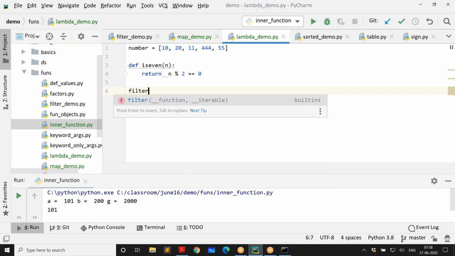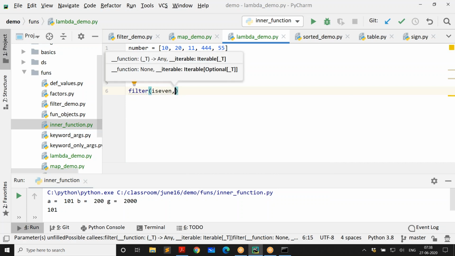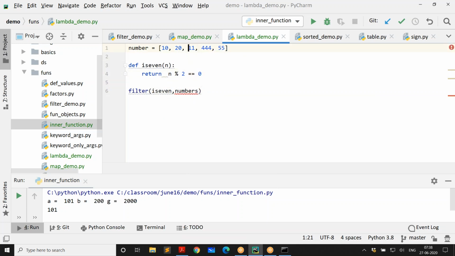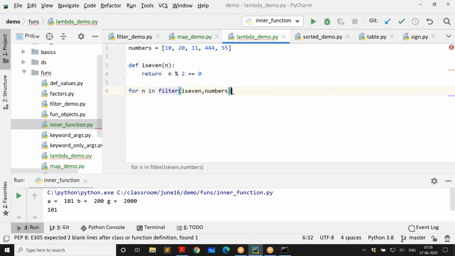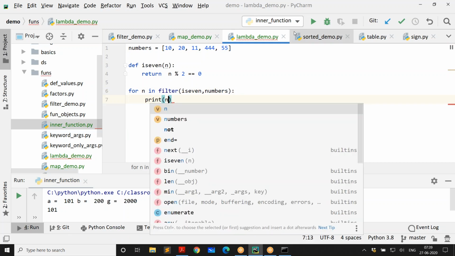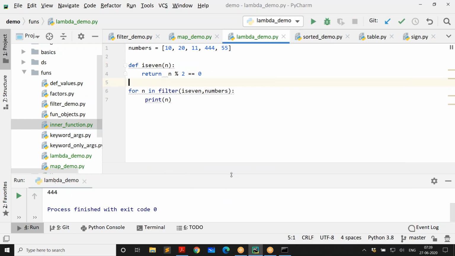I say filter, the function is_even, and then the iterable, numbers. This is our filter, and it gives you values. So for n in filter, we are going to print n. If I run it now, it is going to give me all even numbers.